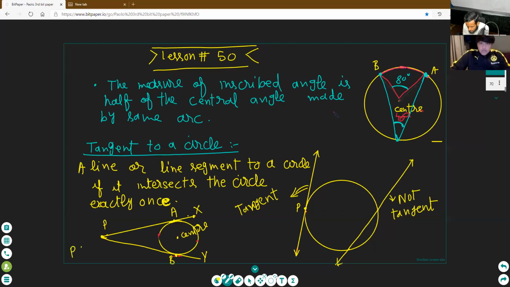Next time you should write this lesson and show me. Okay, I will see your notes. Clear or not clear? PX and PY.